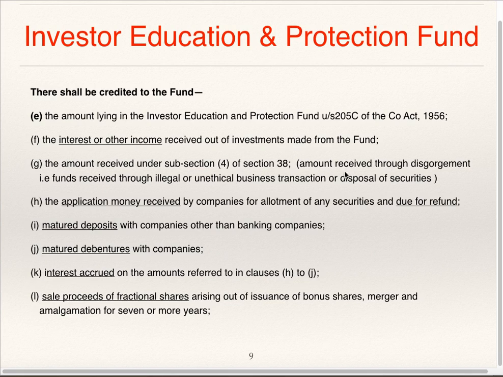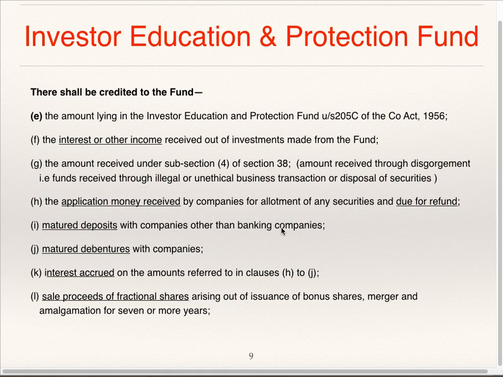So this is the amount received through disgorgement, that is funds received through illegal or unethical business transactions or disposal of securities, that also gets credited to the fund. The application money received by companies for allotment of any securities and due for refund. The company has received application money, but allotment has not been made. Application money which has not been refunded, which is due for refund, can also get transferred to the fund.